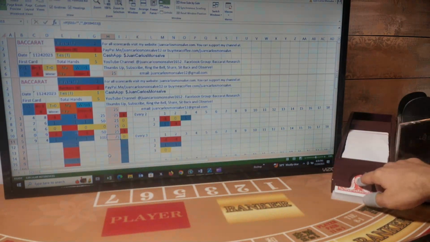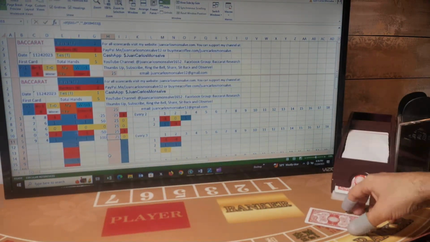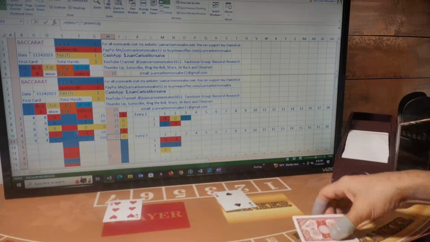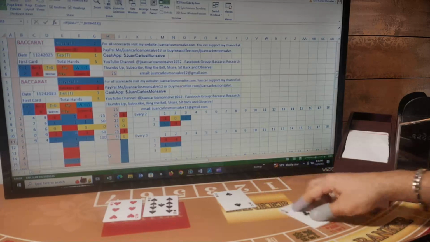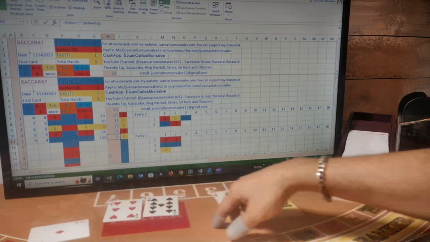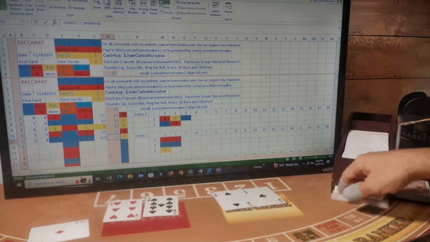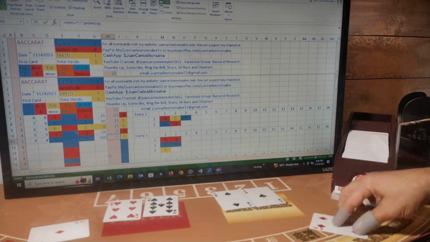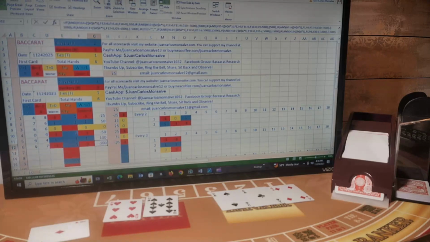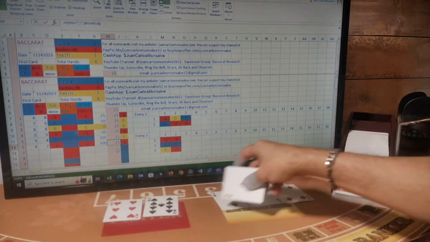We'll keep the same bet, 100, and I will be betting player one more time. First card for player, first card for banker, second card for player, second card for banker. We have five player and gets a third card. The third card is a one for a total of six, and banker has a three and gets a third card. The third card is a four for a total of seven. So player six, banker seven. This is a banker hand. I was betting player. I lost this hand. I lost $100. Now I am down $25.